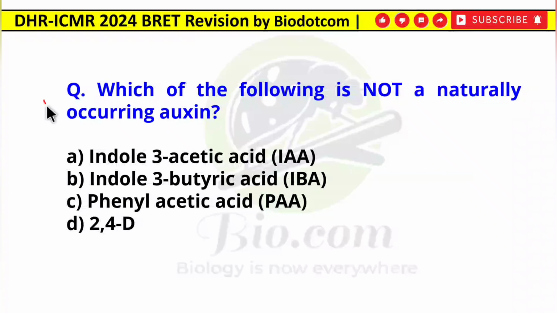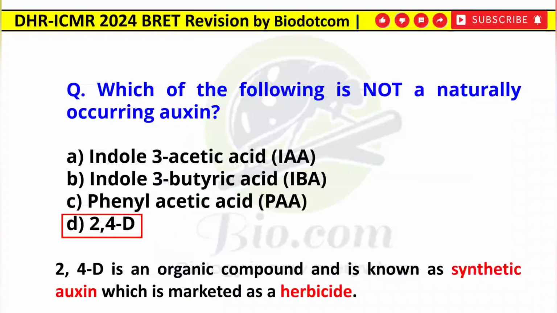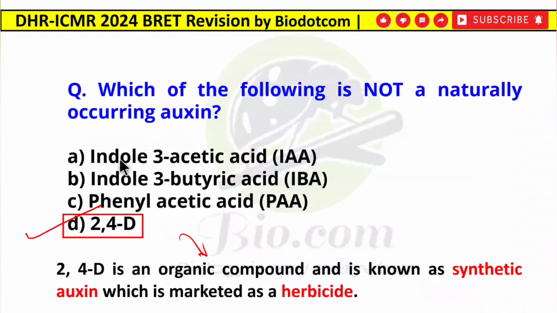Now next question which is related to the auxin. Which of the following is not a naturally occurring auxin? Indole 3 acetic acid, indole 3 butyric acid, phenyl acetic acid or 2,4-D. So you must be aware that 2,4-D is the synthetic auxin, which is an organic compound which is marketed as a very potent herbicide. And the other three, that is IAA, IBA and PAA, ये तीनों ही नेचुरल ऑक्सीन है. सिर्फ 2,4-D जो है वो सिंथेटिक ऑक्सीन था.